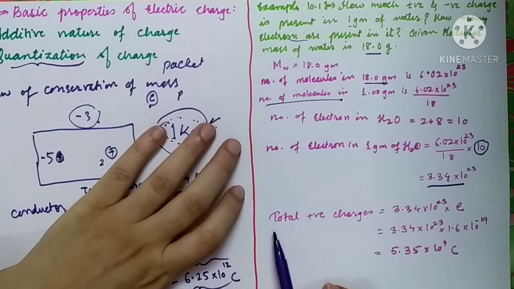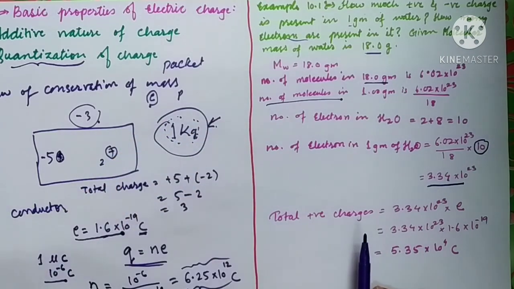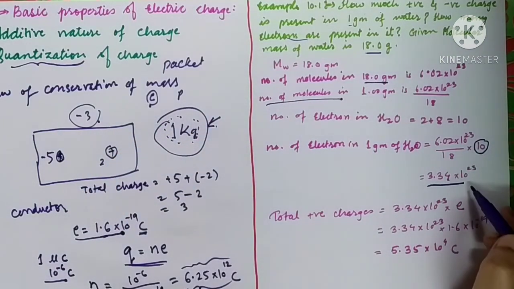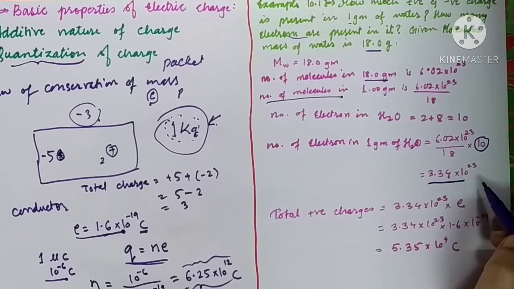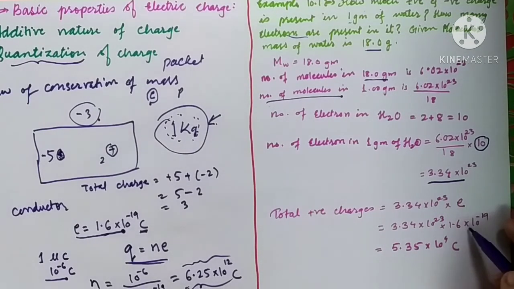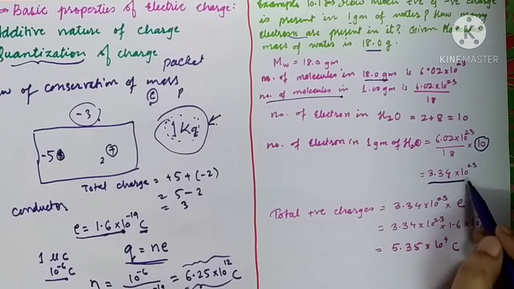Then the total positive charge: obviously you have to multiply the number of electrons in 1 gram of H2O with the charge of 1 electron. These many electrons are present, but you have to multiply by the charge of 1 electron.